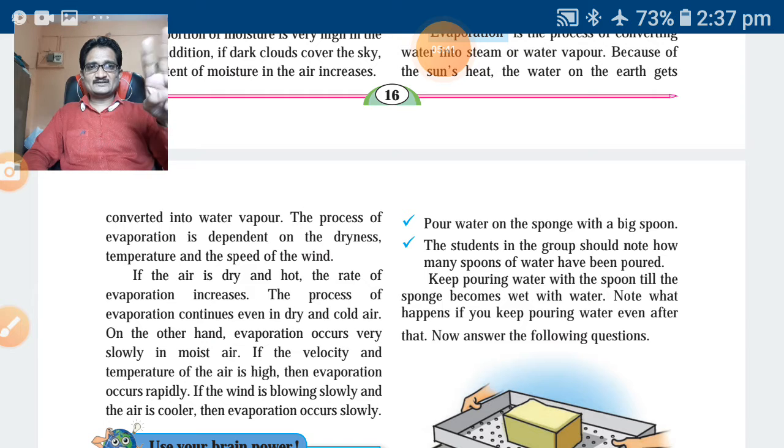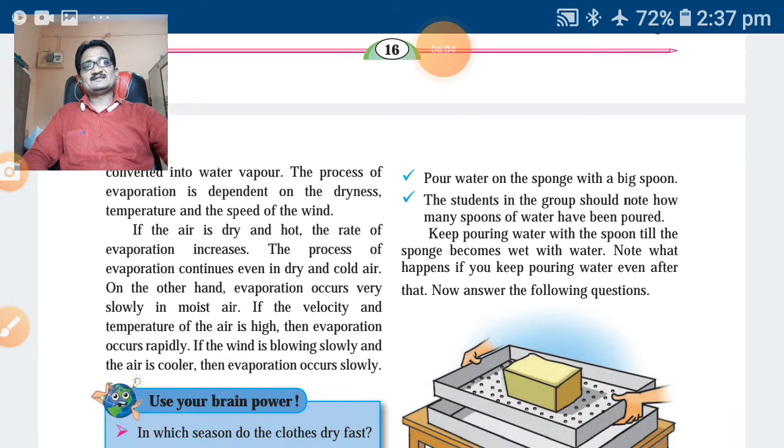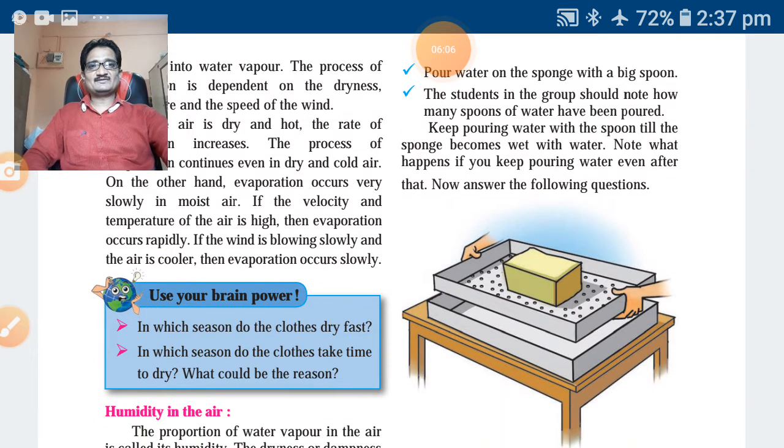So these are the two points: when velocity and temperature of the air is high, evaporation occurs rapidly, and when the wind is blowing slowly and the air is cooler, it occurs slowly. Then this type of questions, use your brain power. You can do this at home. These questions you should solve.